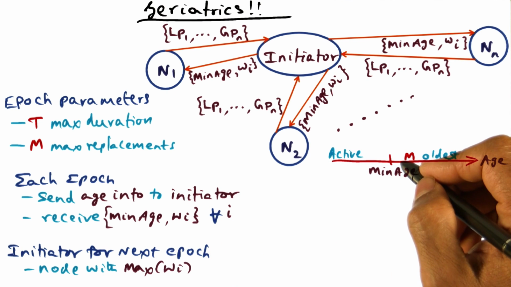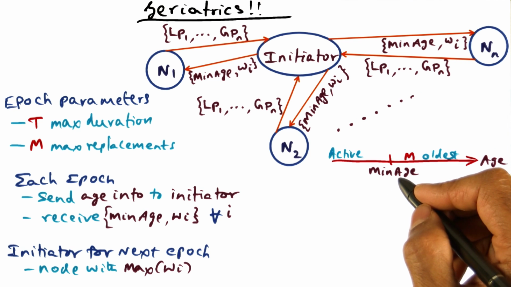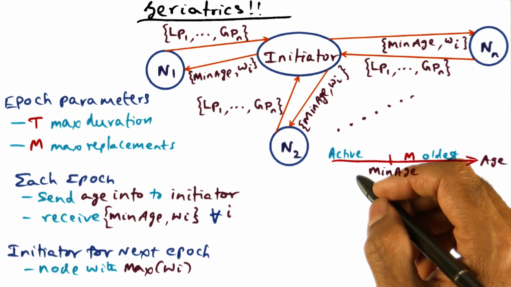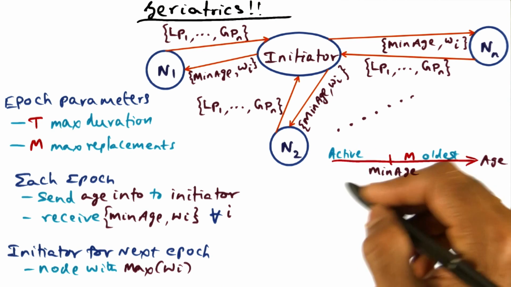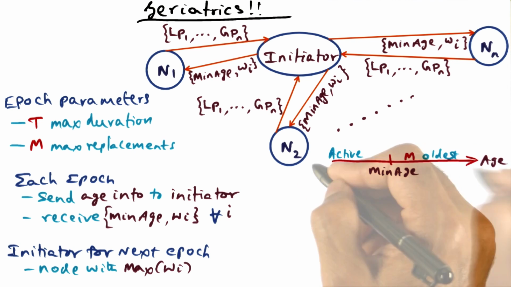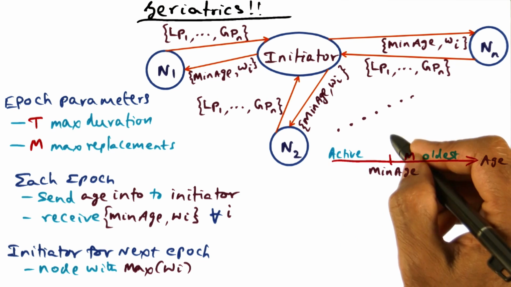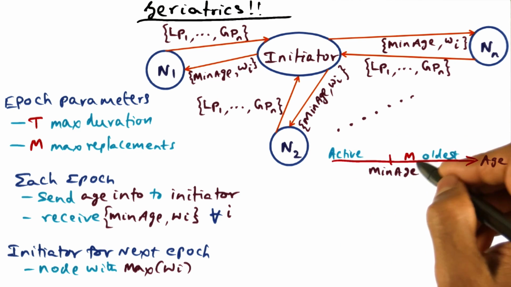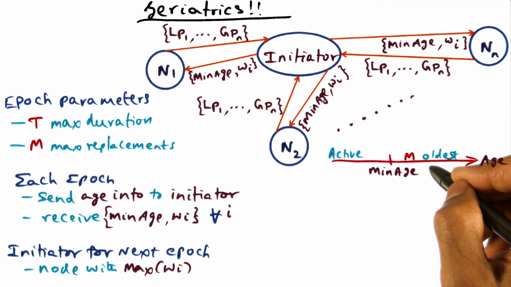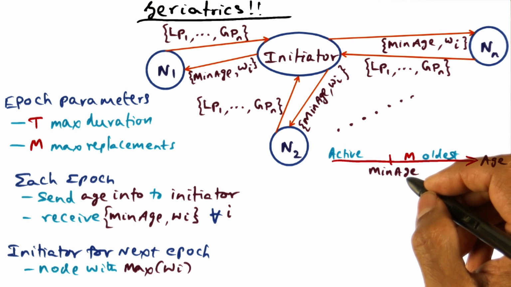Now let's look at how this minimum age information is going to be used by each node. Remember that min age represents the minimum age of the M oldest pages. The smaller the age, the more recent that page is, and so those are the active pages. So if you look at this as the age distribution of all the pages, then if you draw a line here, the pages to the left of this line, the minimum age line, are the active pages. And the pages to the right of this, which is the M oldest pages, are the candidate pages that are going to be replaced in the next epoch. This is the information that we're going to use in the way we manage page replacements at every node.